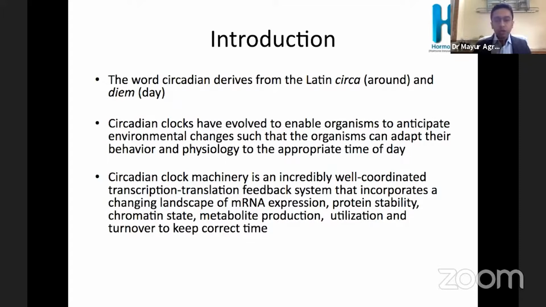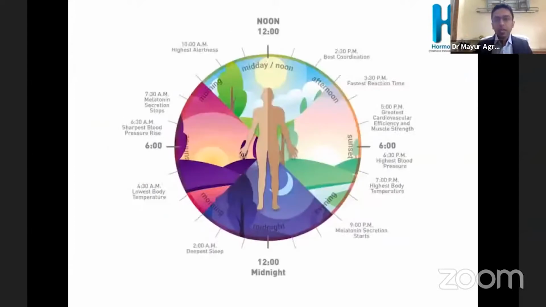The circadian clock has evolved to enable the organism to anticipate environmental changes so that the organism can adapt and have physiological changes appropriate for that time. Circadian clock machinery is well coordinated and it has a transcription, translation, feedback loop. And it involves the mRNA expression, protein stability, chromatin state, metabolite production, its utilization, and turnover.